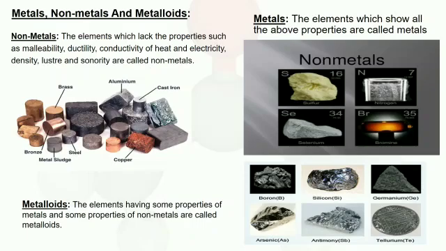Metal, non-metal and metalloid. Non-metal. The elements which lack the properties such as malleability, ductility, conductivity of heat and electricity, density, texture and solidity are called non-metals. For example, phosphorus, sulfur, chlorine. Metal. The elements which show all the above properties are called metals. For example, iron, copper, gold, silver. Metalloid. The elements having some properties of metals and some properties of non-metals are called metalloids. For example, arsenic, silicon, selenium are examples of metalloids.